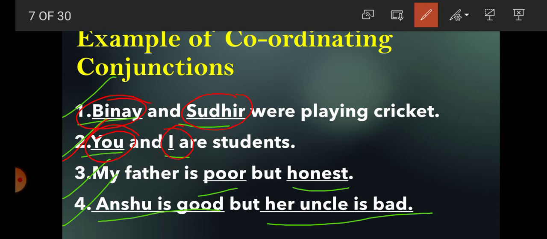In the third sentence, two adjectives are joined with the conjunction but. In the fourth sentence, two sentences are joined with the conjunction but. So it is clear that coordinating conjunctions are used for joining words of equal rank or order.